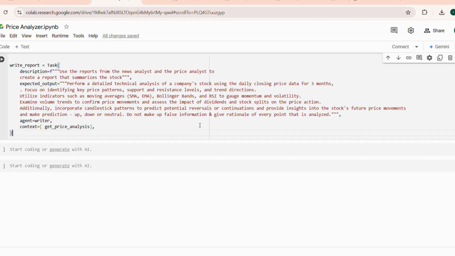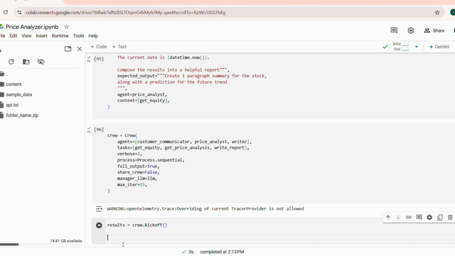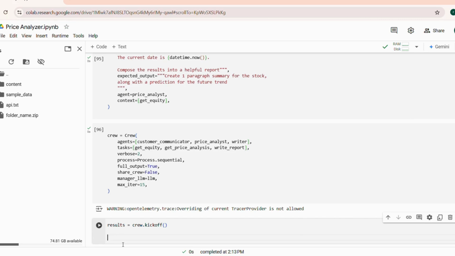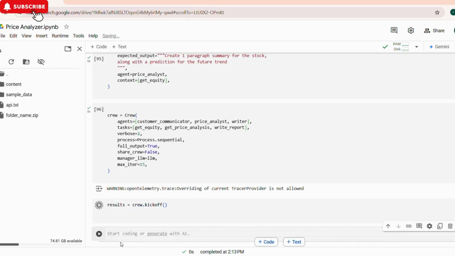The Write Report task is the task of the writer agent, using the Get Price analysis data as context. It writes the report in the given format. This initiates the entire crew, starting with the first task assigned to the customer_communicator agent. The crew follows the defined process, with each agent completing its respective task one after another. As each task progresses, the agents collaborate and provide their outputs.